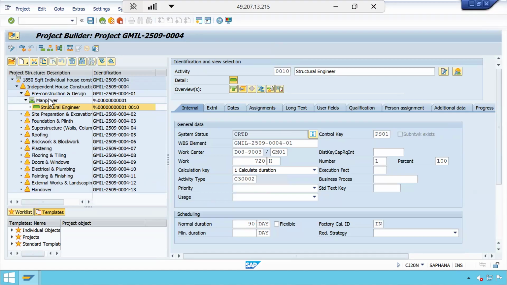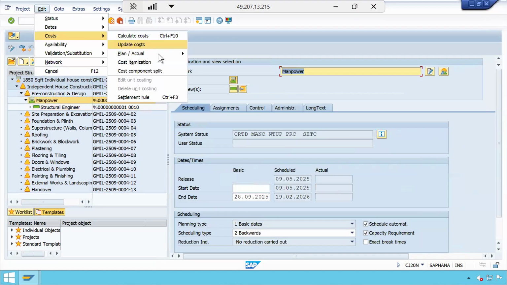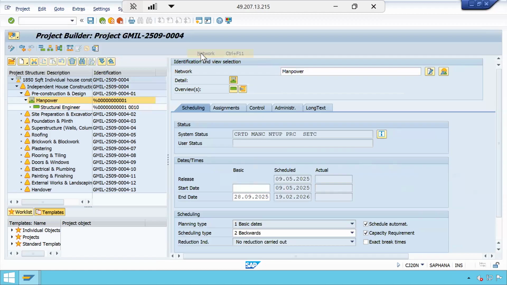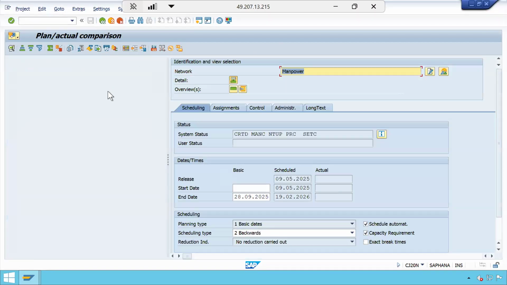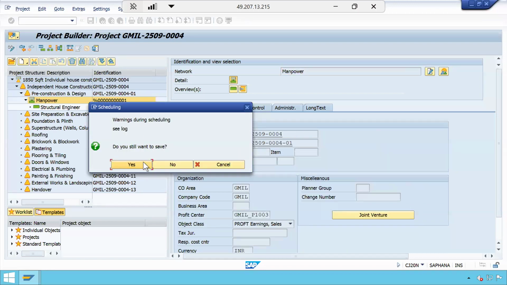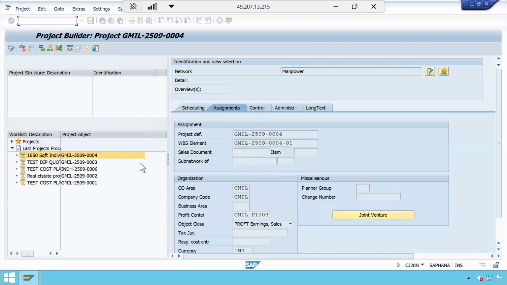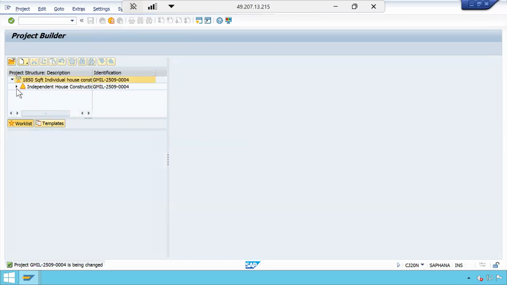Sorry. Cost, plan, actual, network, header level, it is there. So it is exactly 1,80,000 now. That means 90%, right? Let me save this. Warning. So it allowed me to save. This is a very strange issue. Why did it allow me to save at 90%?